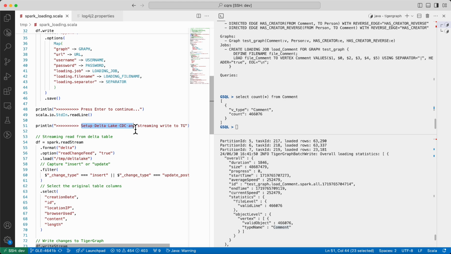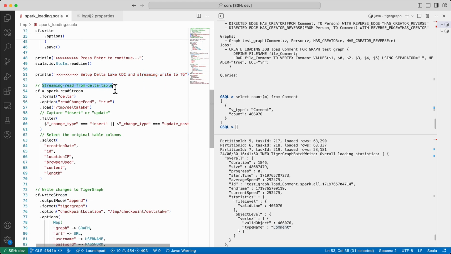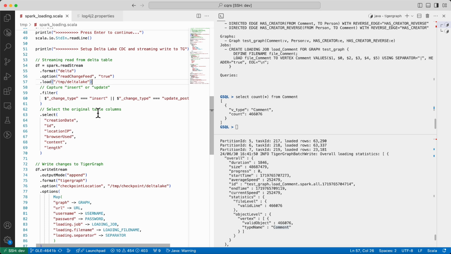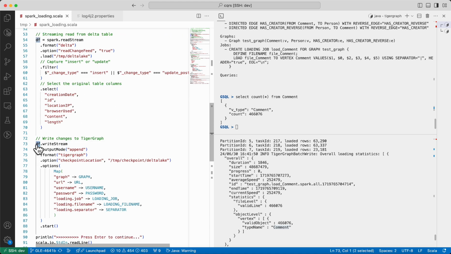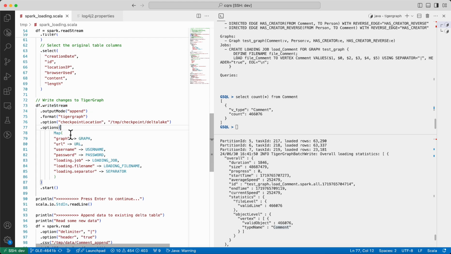Now let's set up the streaming write pipeline. We'll capture changes in the source Delta Lake table for any insert or update. You can use the WriteStream API to write to TigerGraph and start the pipeline. This will load the existing data first.